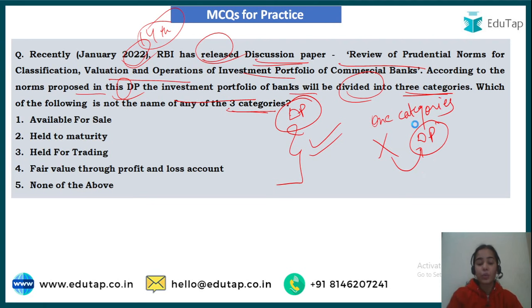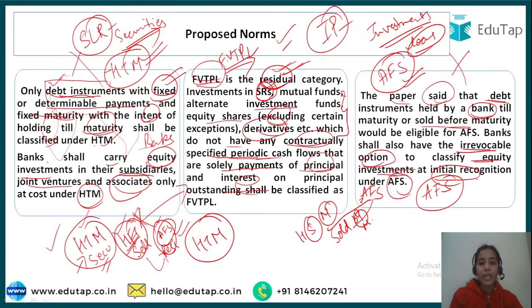And let me tell you, here I forgot to tell you that, like, where is this HFT going? So HFT has become a subset of the FVTPL, that is, it has become a part of the FVTPL.